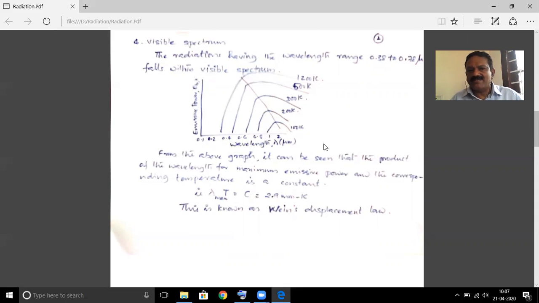So here I have plotted the emissive power of the black body as a function of wavelength on the x-axis, and the temperature as shown in the graph. For various temperatures, I have drawn the emissive power. For example, for 100K, you can see that the wavelength range is very high, starting from 0.9 to 2.5. That is beyond the visible spectrum. And for 200K, it is shown here, and 300K, and so on. And what you can observe is,